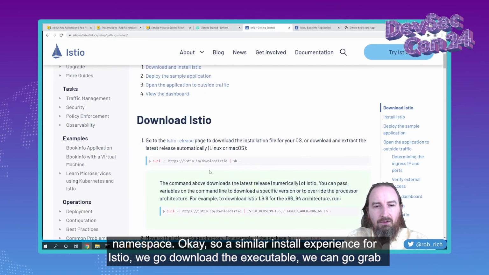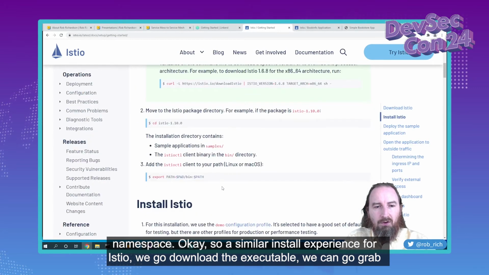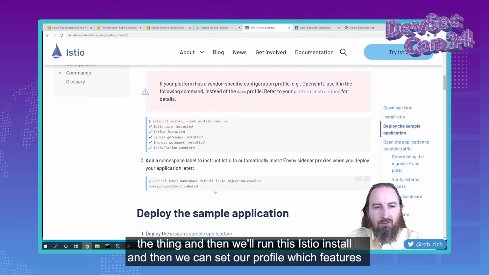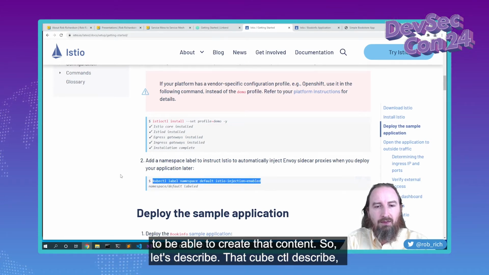We go download the executable, and then we'll run istioctl install, and then we can set our profile. Which features do we want enabled or disabled? Once we've got that set up, then we can label our particular namespace.